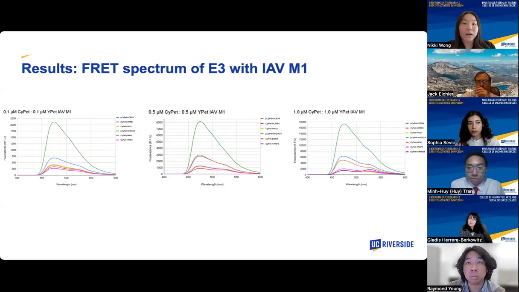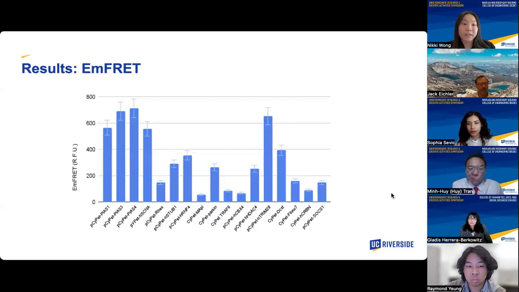So the graphical data offers a qualitative visual representation of a select set of E3 ligases, and an increase of the substrate loading shows a clear energy transfer between a pair at the 530 nanometer emission peak. So a quantitative FRET signal determination will help to provide more information on the binding nature between the E3 ligase and the IAV M1 protein.